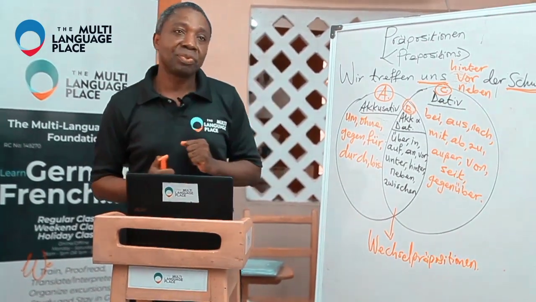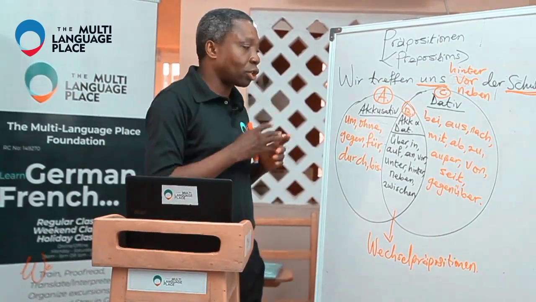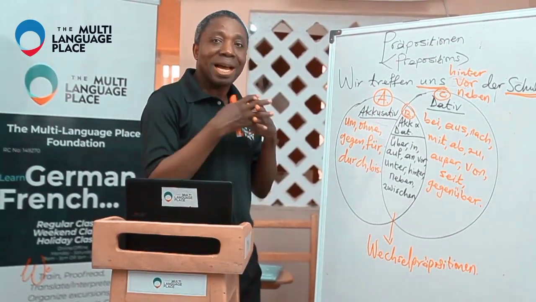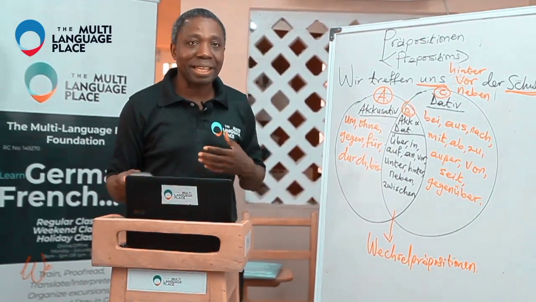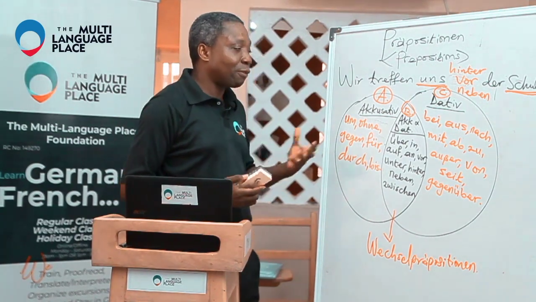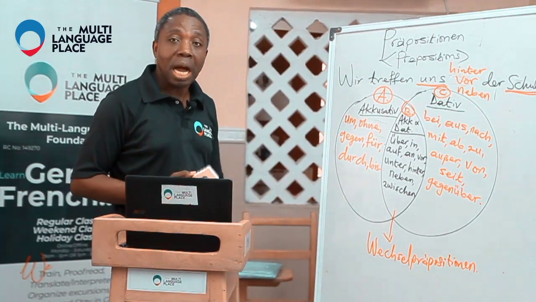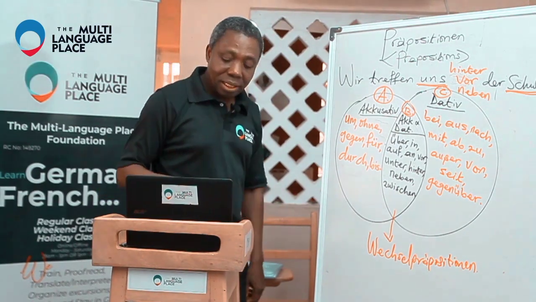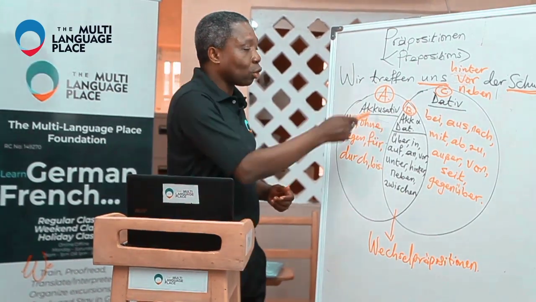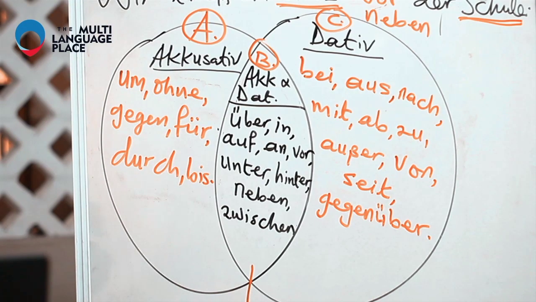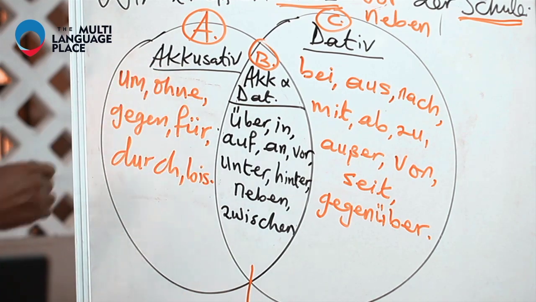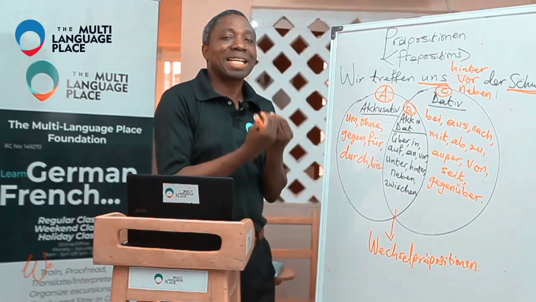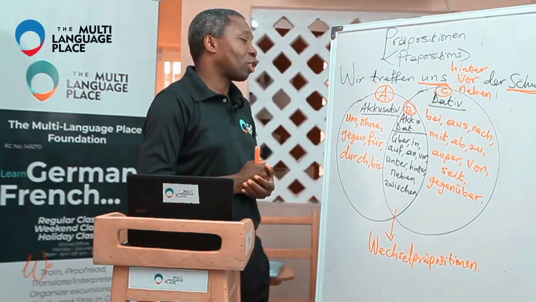What we're going to do now is give examples of how each of these prepositions functions. We'll give at least one sentence for each preposition to help us understand their usage better, and after that we will be able to use them ourselves. Before we go on, we see that group A has accusative written on it. Whenever these prepositions are used, they command the accusative case. We're still going to talk about that.